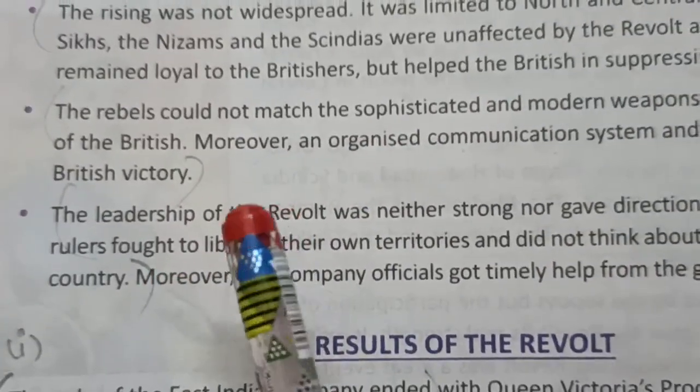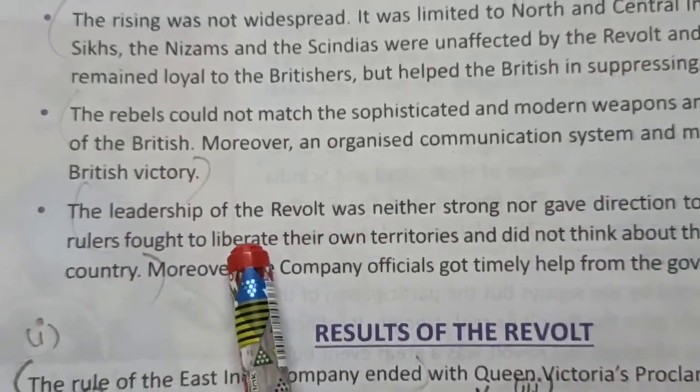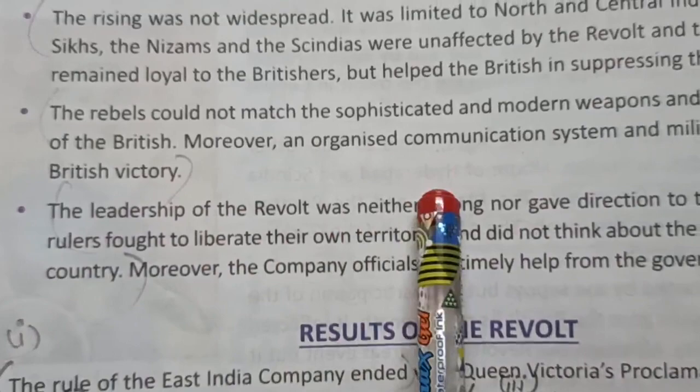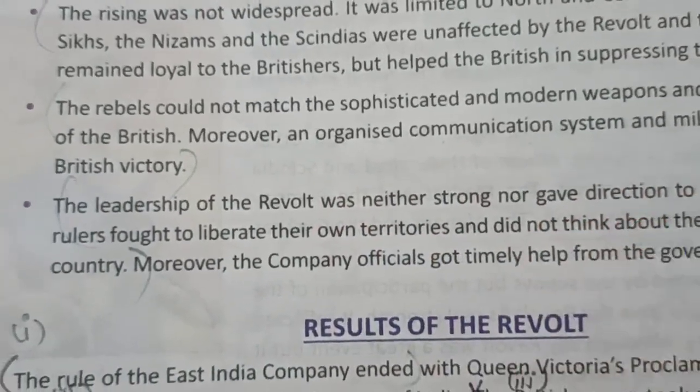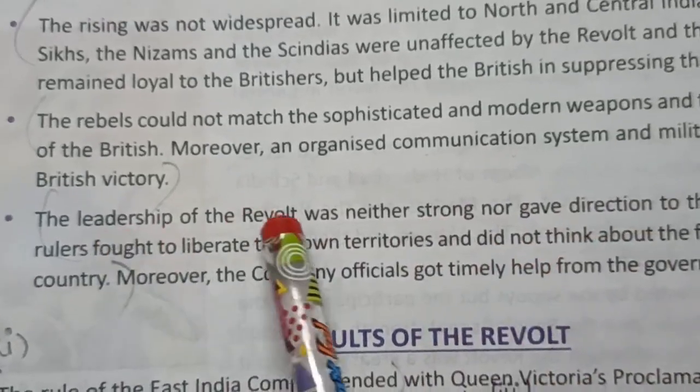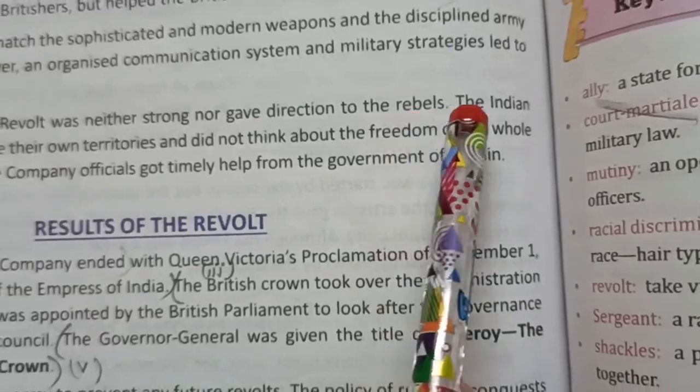Last point you can write, lack of strong leadership. Who was the leader of this revolt? Bahadur Shah Zafar II. He was a very aged person. He was neither strong nor capable. The leadership of the revolt was neither strong nor gave directions to the rebels.